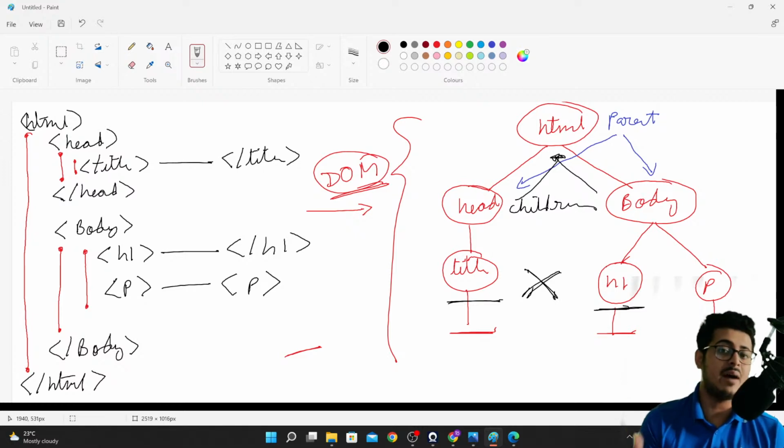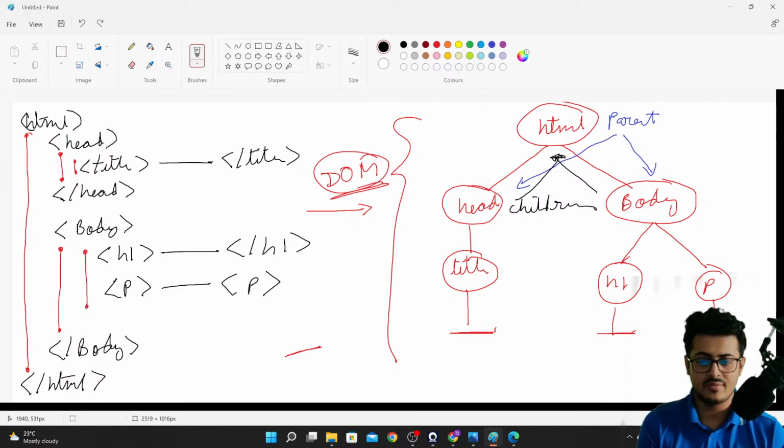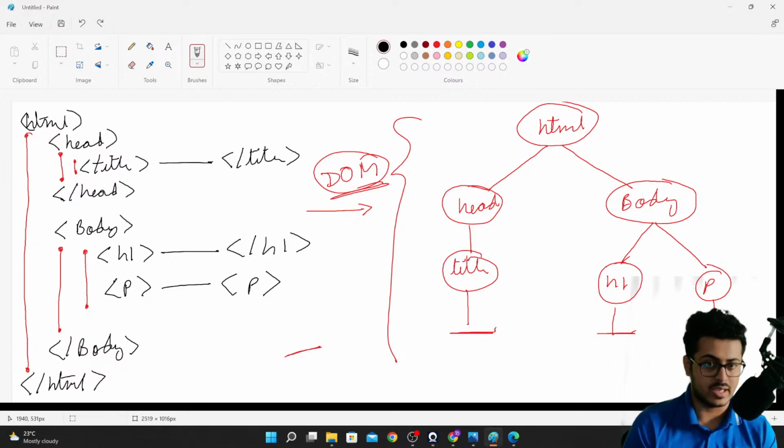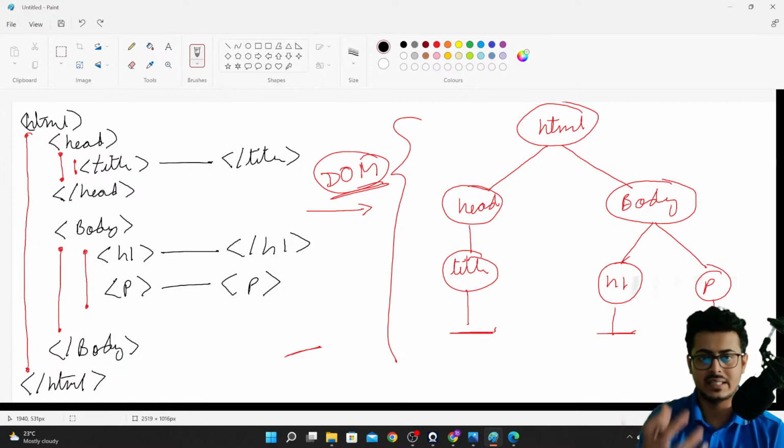Just try to understand this from the factor of a normal family tree. You must have learned about family trees when you were kids, in first standard or second standard, you must have drawn father and mother, and then you are having the child, and then another child, so those children are basically siblings to each other. That is the exact same concept that gets applied right over here as well.